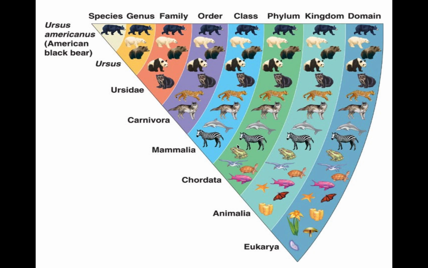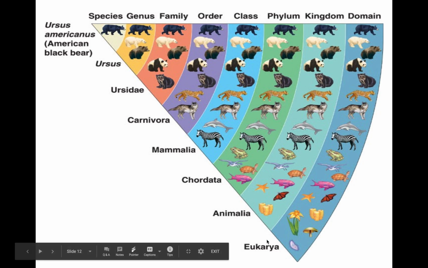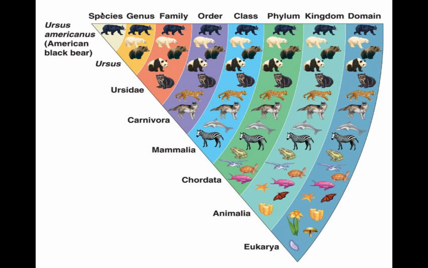And now we're talking about other things that aren't mammals like fish and amphibians. Kingdom, all animals are related to each other in the kingdom, and then domains, if you're Eukarya. So again, domain is very general, and then once you go all the way down to species, it becomes specific.